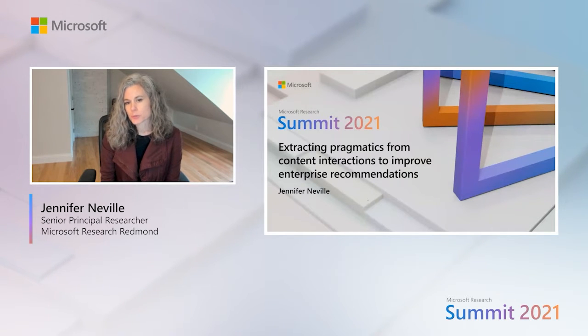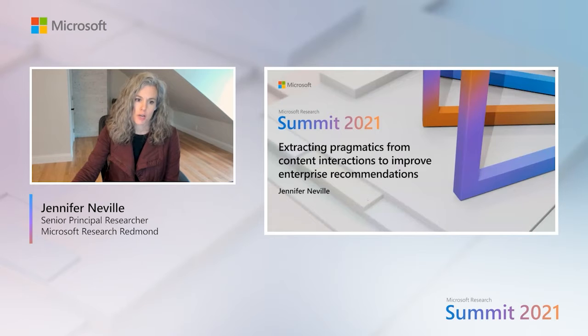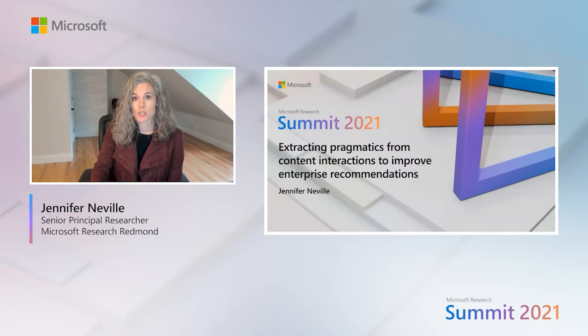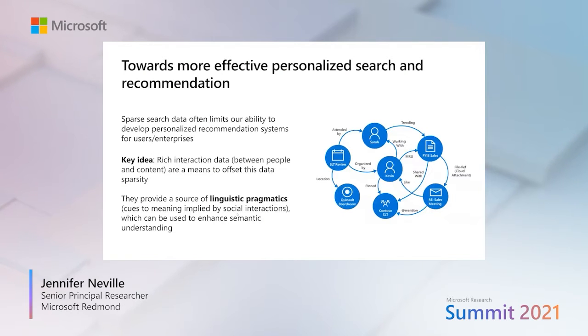I'm a senior principal researcher in the Productivity and Intelligence Group at Microsoft Research in Redmond. And today I'm going to talk about extracting pragmatics from content interactions to improve search and recommendation in the enterprise. So the goal of this work is really to develop machine learning methods for graphs that will help move us towards more effective personalized search and recommendation systems for searching over things like your personal web or searching over the various modalities of information that you have in an enterprise system.